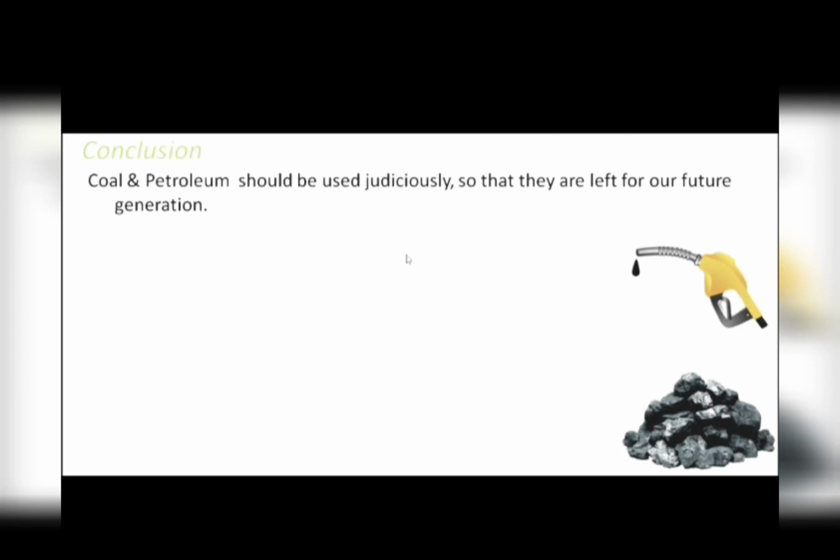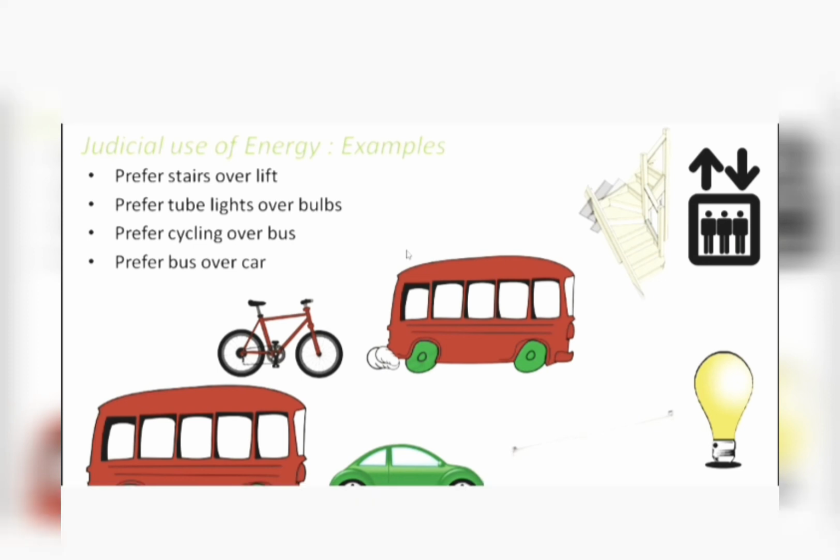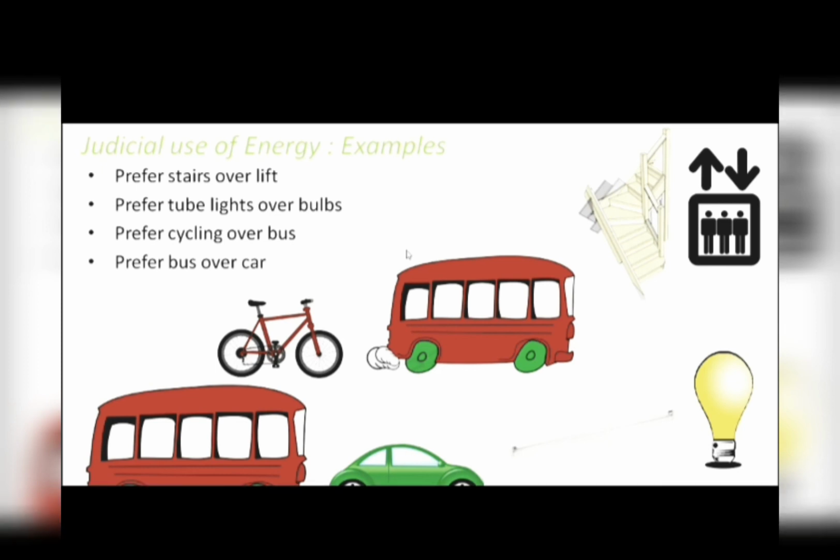So some of the ways by which we can make the judicious use of energy is: prefer stairs over lift, because lifts would cost electricity, and electricity is generated from thermal power plants, and they are dependent on energy from coal, right? So basically, if you are wasting electricity, you are wasting fossil fuels. Prefer tube lights over bulbs, again to save electricity. Prefer cycling over bus, because bus would run on diesel, or any other vehicle would run on petrol or diesel. So if you don't use them, you cycle, you are actually saving that fuel, right?